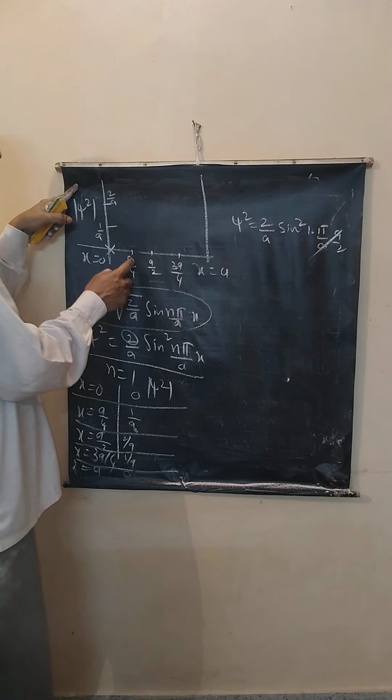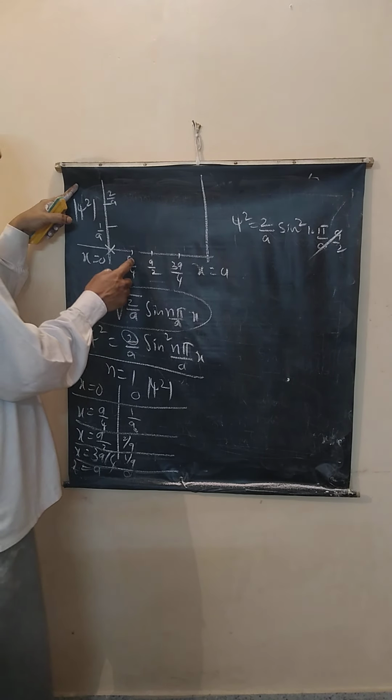Correct? Next, we have probability. For a particle in a potential well, energy is n square h square by 8ma square. Eigenfunction is root 2 by a into sine n pi by a into x. Very easy problems are given.